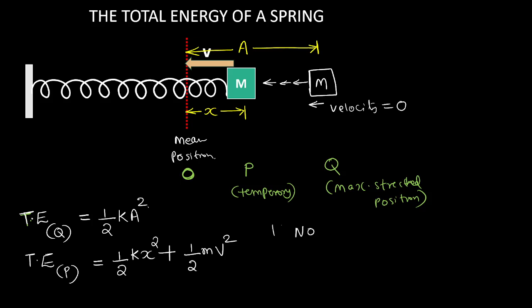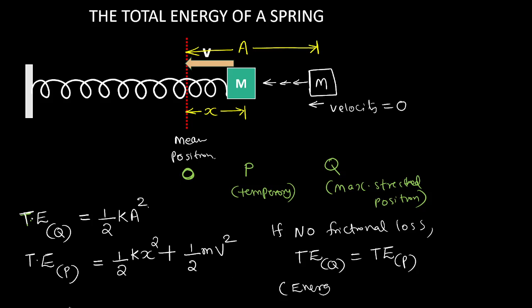If there is no frictional loss, the total energy at Q will be equal to the total energy at P. Total energy remains the same. Energy is conserved during the motion, just like a falling body. In the case of a frictionless spring, total energy is conserved.